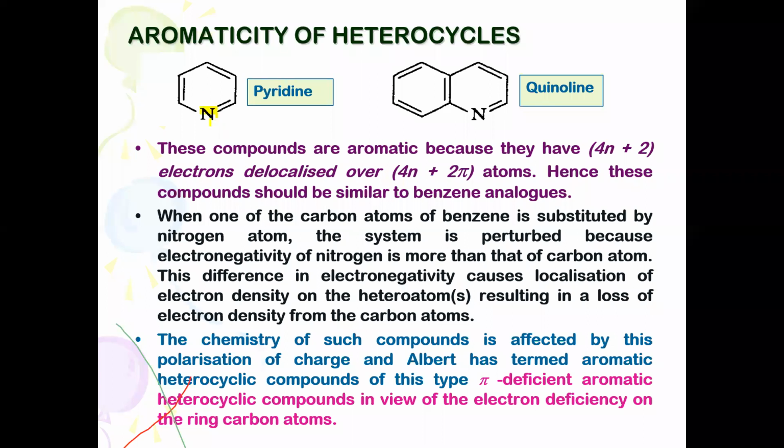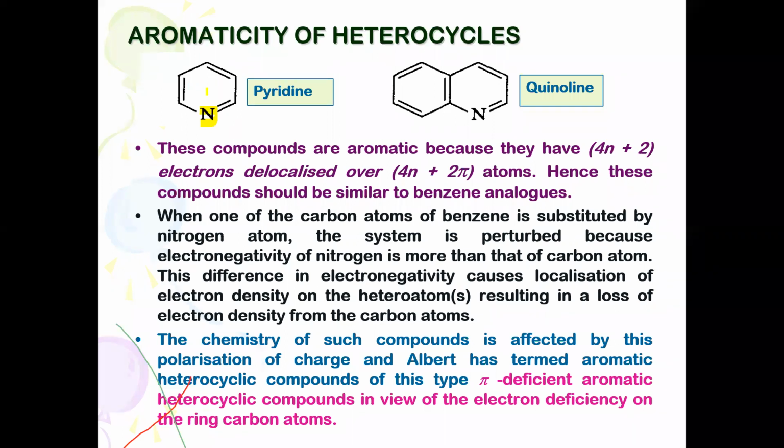This heteroatom is not supposed to interfere with the aromatic character, and the pi bonding electrons resemble those of the benzene nucleus. So here they get involved in delocalization, that is pi delocalization, and it is called aromatic.